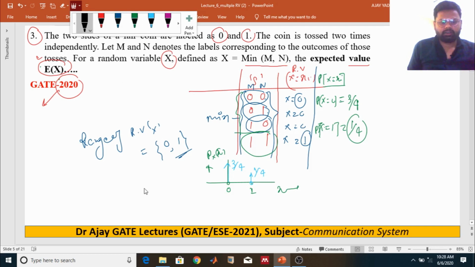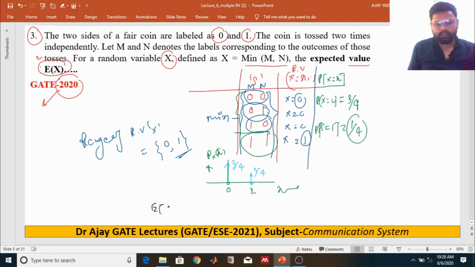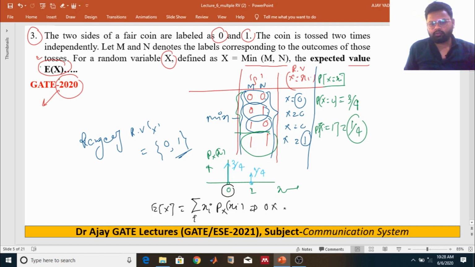Now we have to find the expectation of x, which is the summation of xi times the pmf, right? If the value is 0, multiply by the corresponding probability. So 0 multiplied by 3 by 4 plus 1 multiplied by 1 by 4.